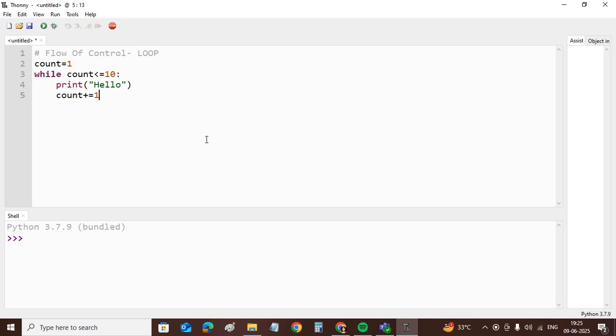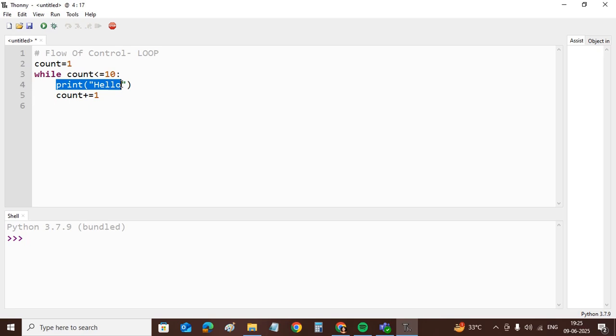After that, when count is 10, then also it will print hello, because I am asked to print hello 10 times, and then count will be 11, and then the loop will not run. So this is the end of the loop. This loop contains line number 4 and 5, that is 2 instructions.